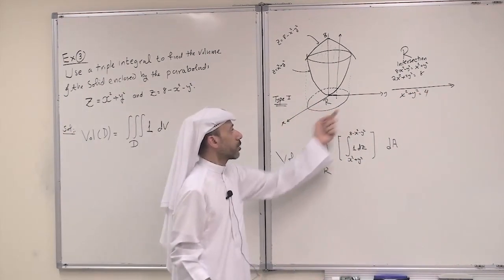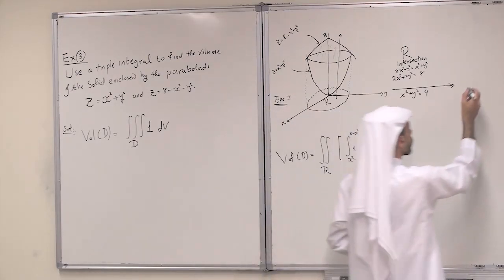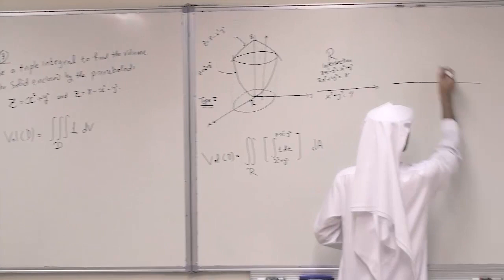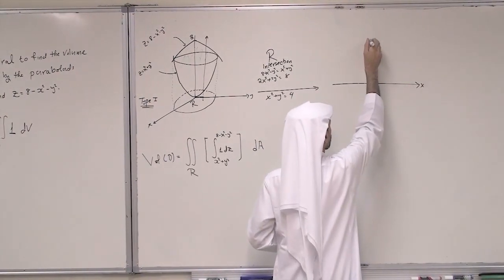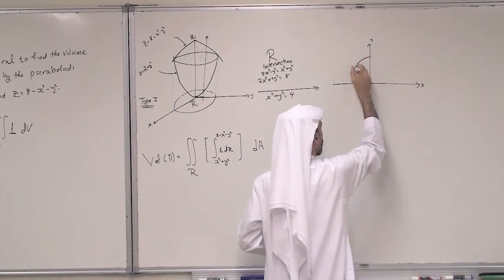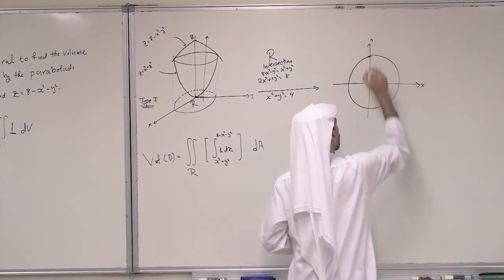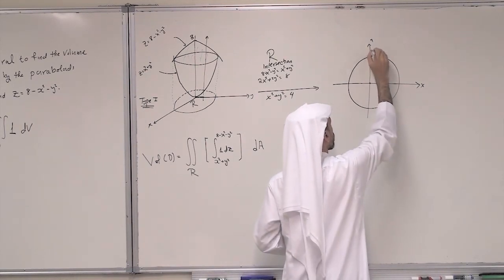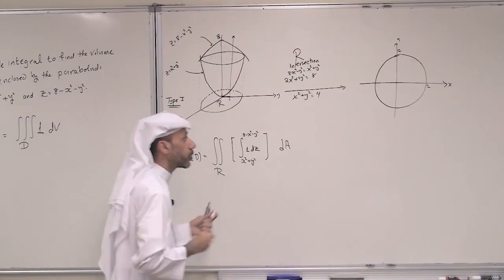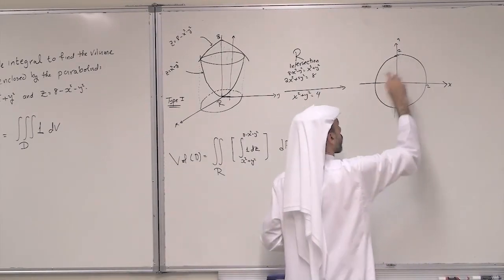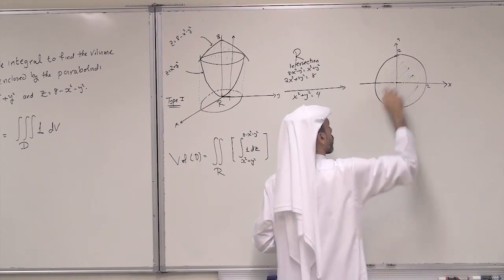So the projection R is just the circular region with radius 2. So this is R, this is x, and this is y, and this is the circle with center the origin and radius 2. This is the region R, the projection of this solid.